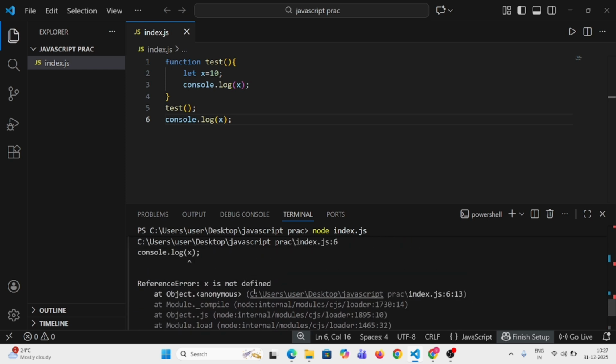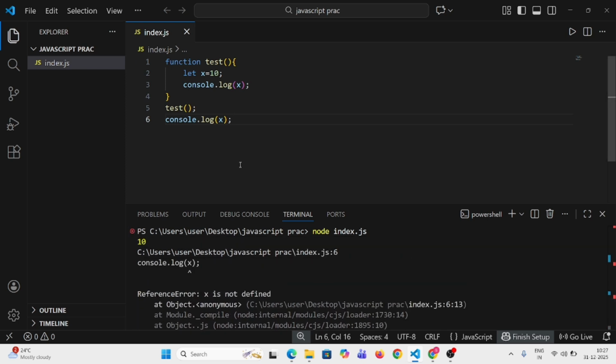Here you can see we have got the output. For both local scope and block scope, you can't access the value which you have declared in the function or in the block. You can use the variable inside the block or the function, but you can't use it outside of it, right? So that is an example of local scope.